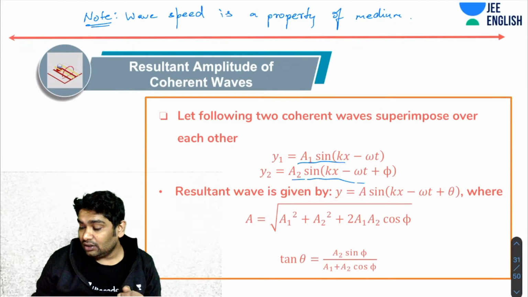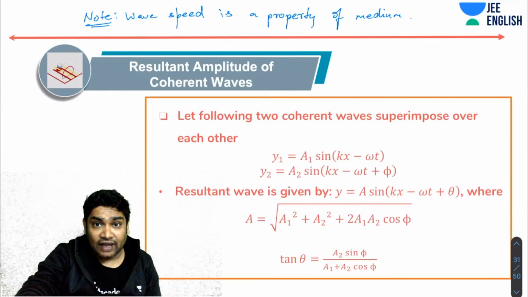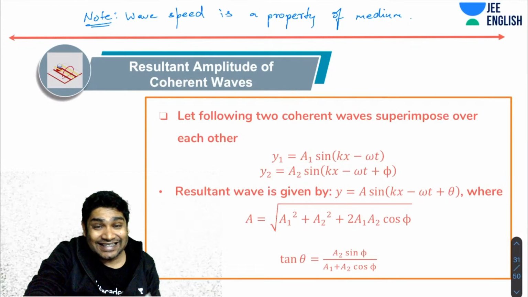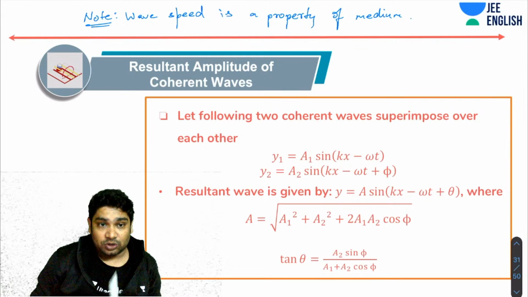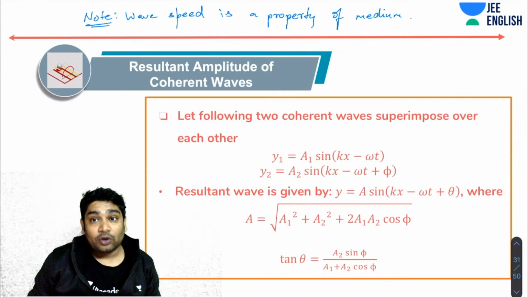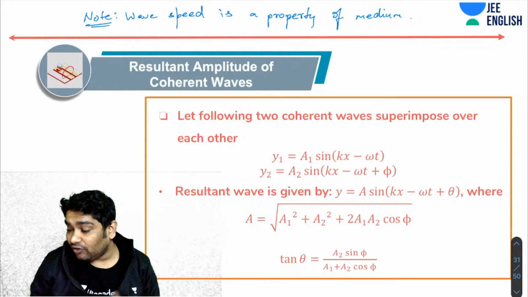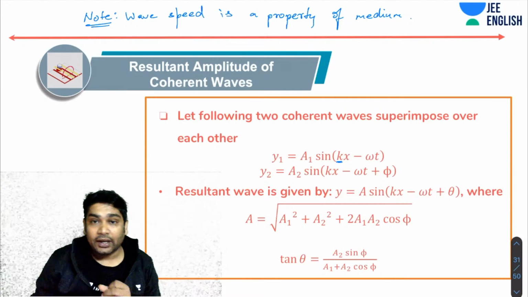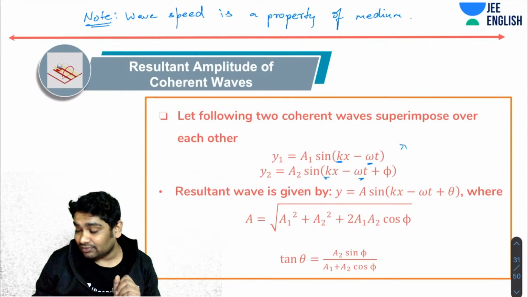Now, if I have two coherent waves, then the omegas are the same, and if the omegas are the same and c is the same because both are traveling in the same direction, then your k would also be the same. So for coherent waves, I will have equations where the k and the omega of both the waves will definitely be the same. Okay, so any phase difference that they can have, they will have this kind of equation.